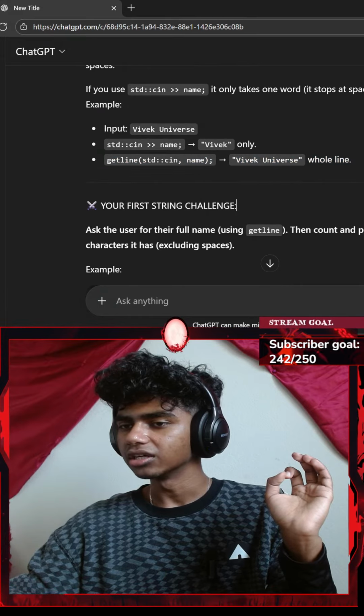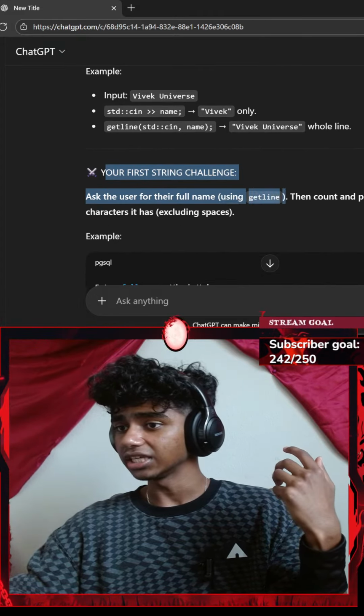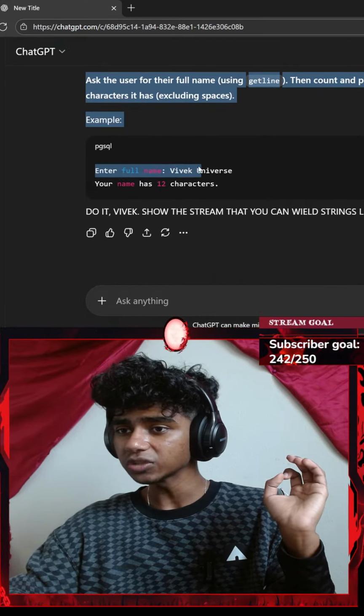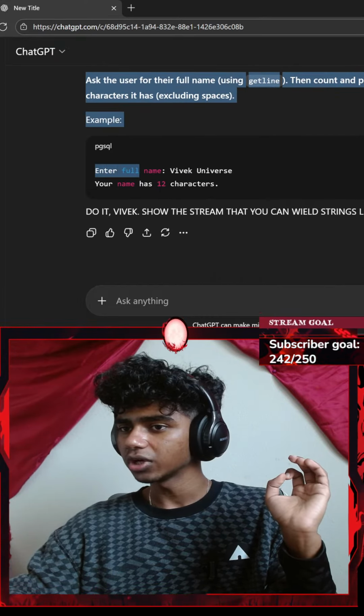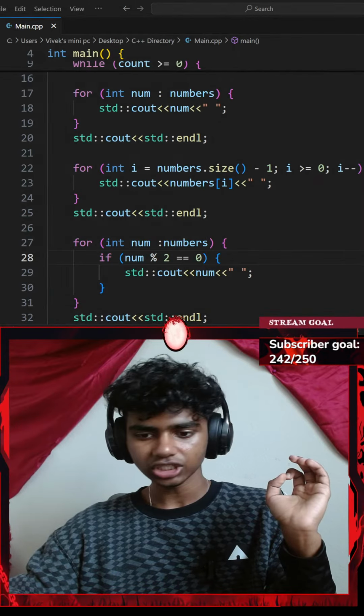Your first string challenge: ask the user for their full name using the getline function, then count and print how many characters it has, excluding spaces. Okay, so that's 1, 2, 3, 4, 5. I see. Okay, let me get some ChatGPT there.